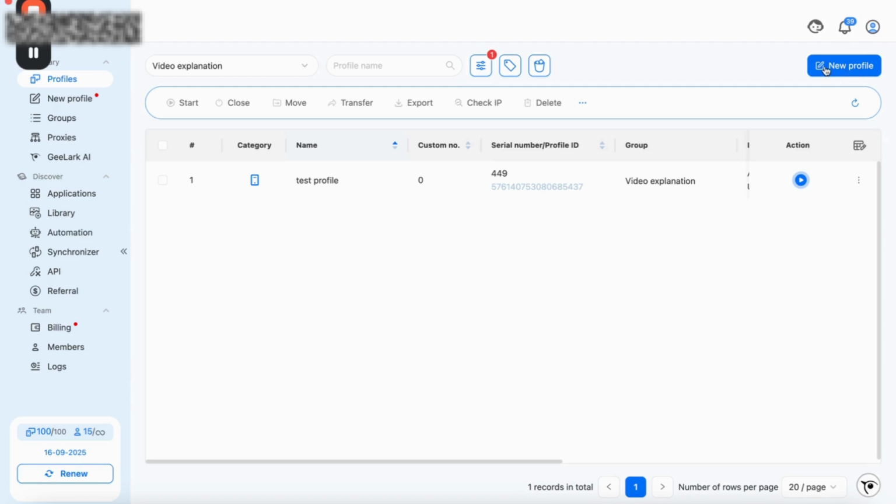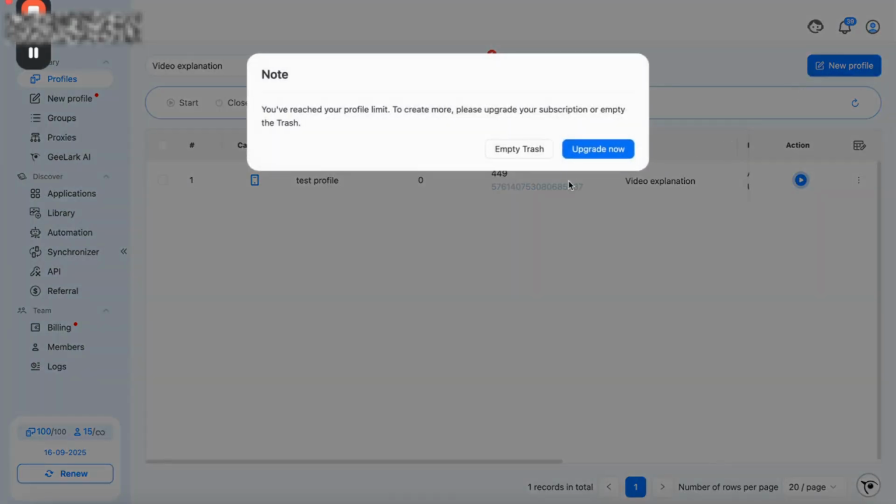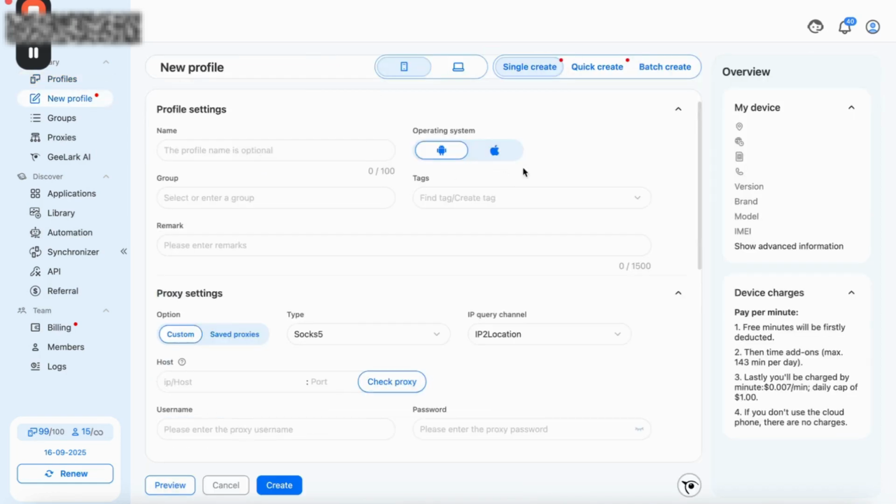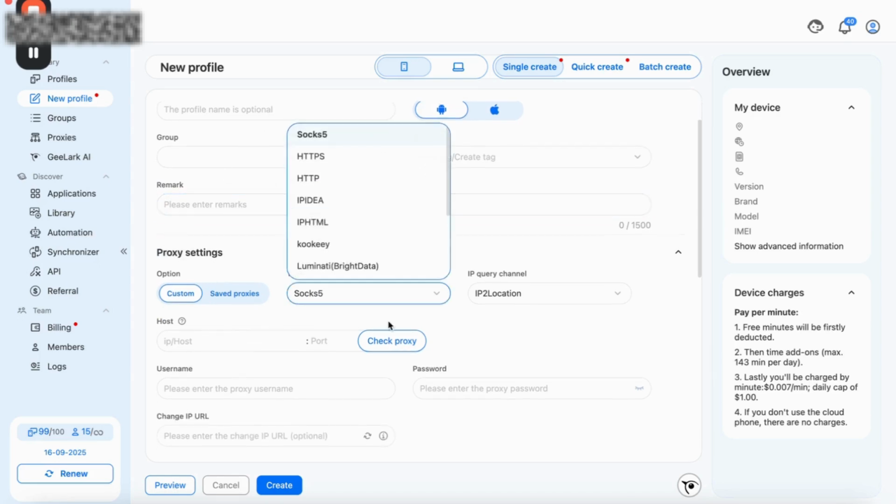What we can do is we can create a new profile. In this case, okay, let me pause real quick. Can't delete, one second. Okay, we're back again. I'm in the explanation folder here. We're going to create a new profile. We can just set the name as we want here. Then we can select the group. In this case, I have a lot of Reddit folders, Instagram folders, whatever. Then we can select the proxy here.